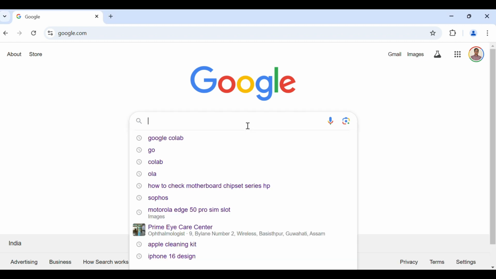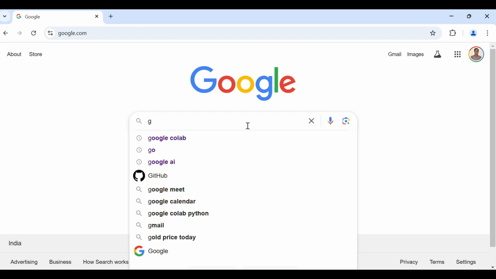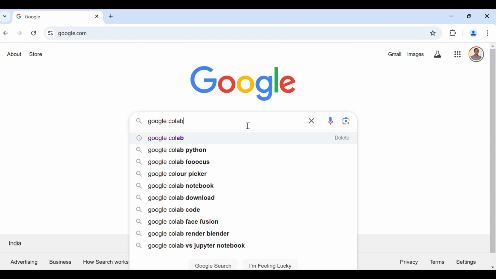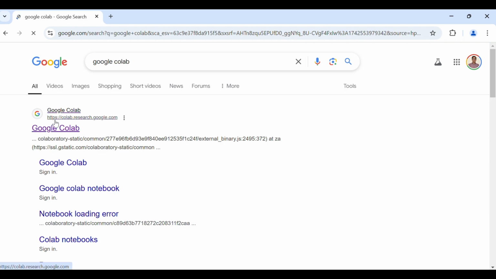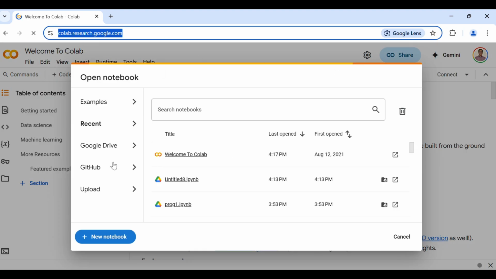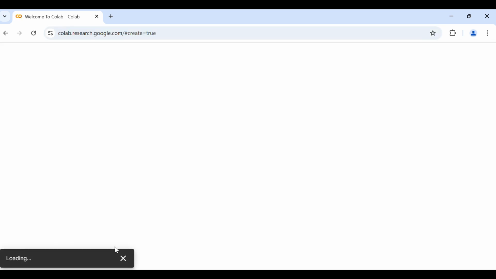So when you type Google Colab, it will redirect to colab.research.google.com. Here you can see the screen, and you can click new notebook to get a fresh look at Google Colab.